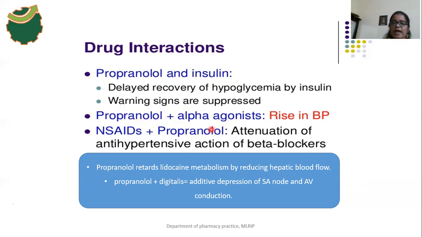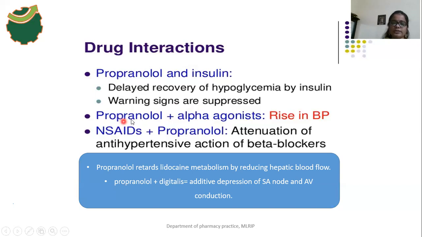Propranolol and alpha agonist drugs. Examples of alpha agonist drugs are ephedrine and norepinephrine. So what will happen when these two drugs are used at a time? There is an increase in BP, because the propranolol drug blocks the beta 2 receptors, and the alpha agonist drugs cause a vasoconstriction effect.